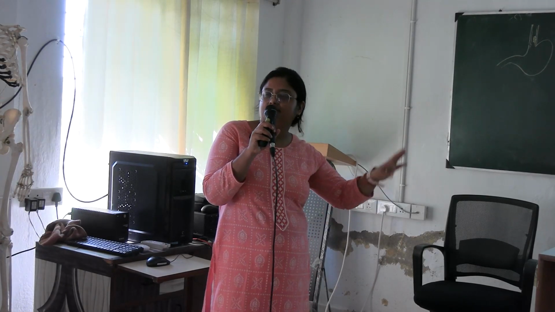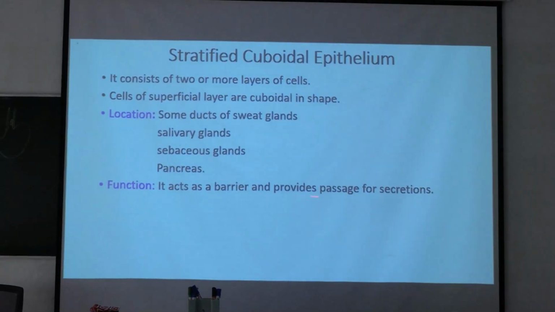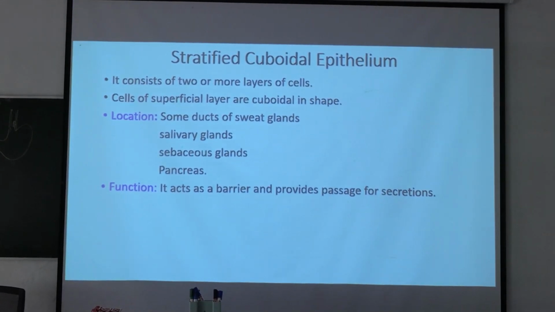Next, stratified cuboidal epithelium. It consists of two or more layers of cells. Cells of superficial layer are cuboidal. Locations are important. These are asked in your viva, where the stratified cuboidal is present, where stratified columnar is present. These are very rarely present. That's why it is important for MCQ and viva. So locations: some ducts of sweat gland, salivary gland, sebaceous gland, and pancreas. What is the function? Acts as a barrier and provides passage for the secretions.